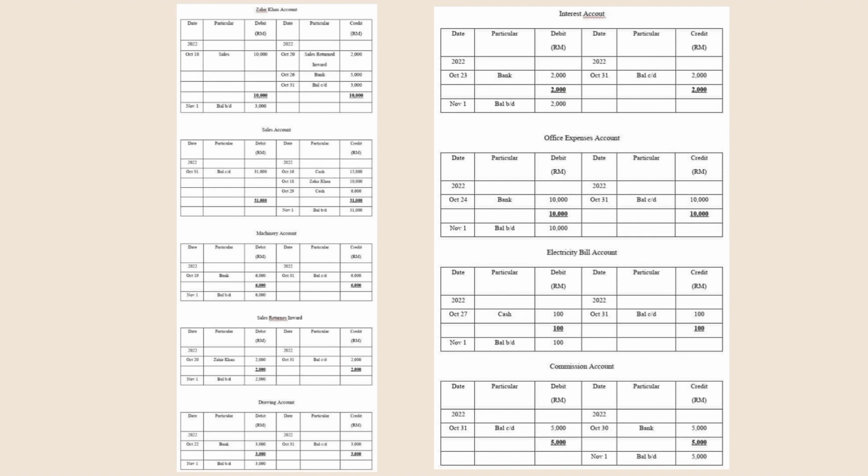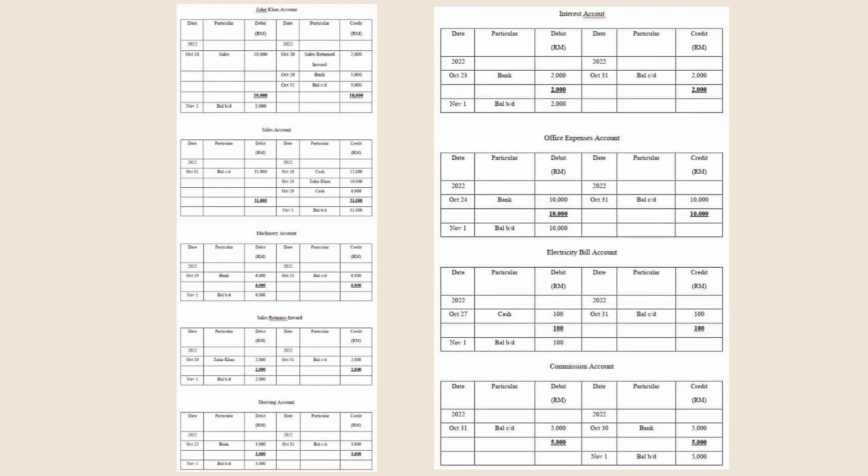Next is sales account. On October 16, cash 15,000. October 18, Zahir Khan 10,000. October 29, cash 6,000 and the balance on October 31, 31,000. The total for credit and debit will be 31,000.